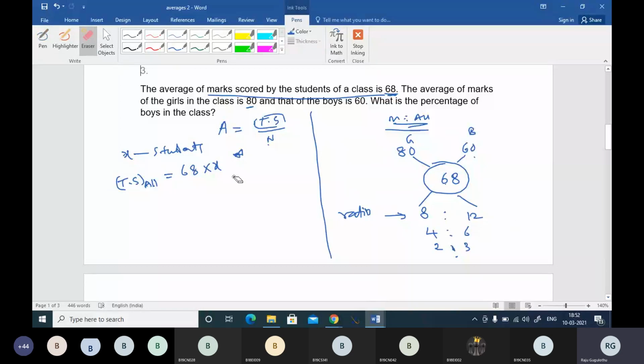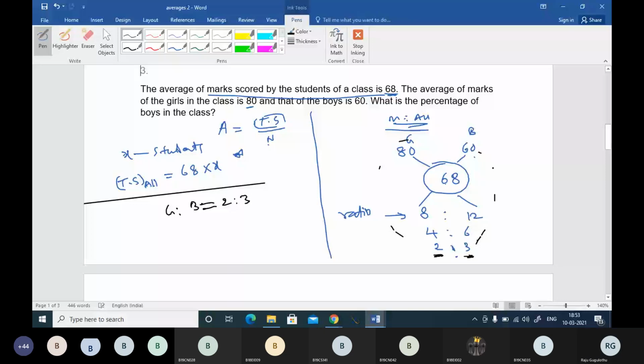I hope this is very clear to you. And this ratio will give you the total parts: 2 parts girls are there and 3 parts boys are there. So here it is very clear that the girls to boys ratio is given as 2 is to 3. You can see the girls ratio is 2 and the boys ratio will be 3, right? Now the question says what is the percentage of boys in the class? Percentage of boys will be boys representing ratio over boys plus girls ratio, into 100.